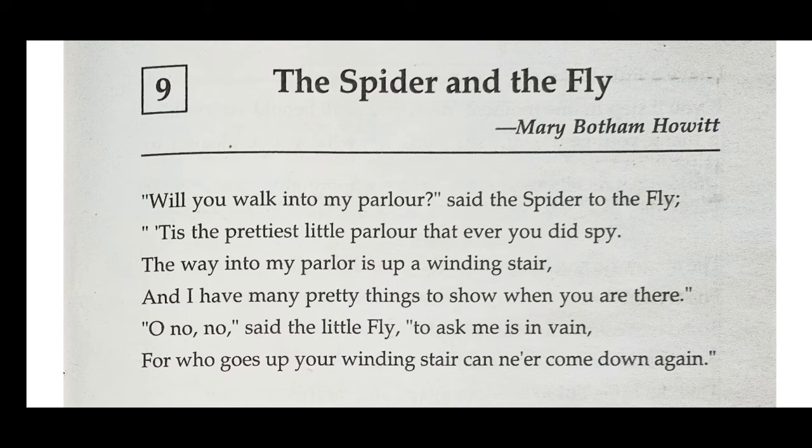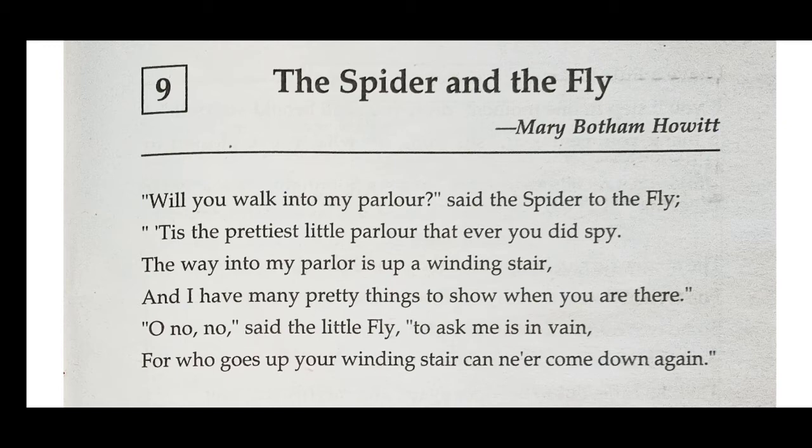"Oh, no, no," said the little fly, "to ask me is in vain, for who goes up your winding stair can never come down again." So the fly is on her guard. The fly is female. The fly is on her guard and she says, "No, no, no, I will not go. You are asking me in vain," meaning to say it is useless to ask me to come into your parlor because I am not interested in going.